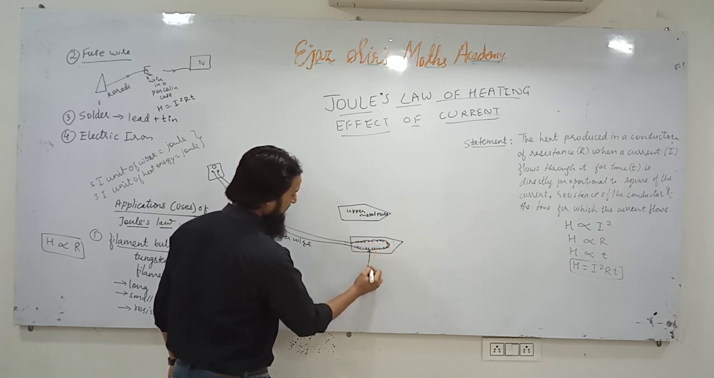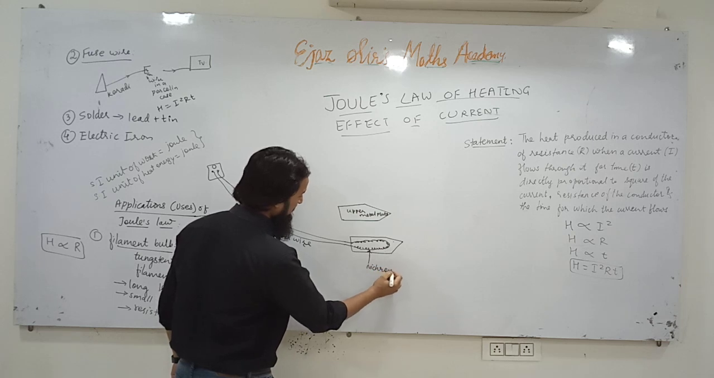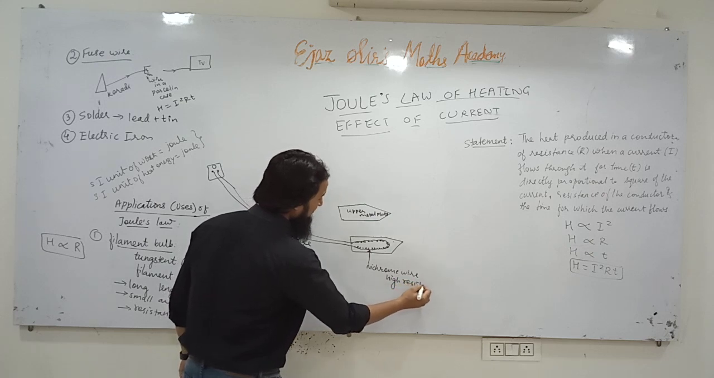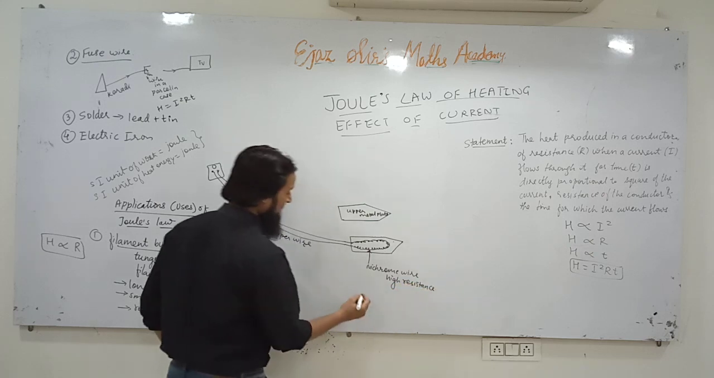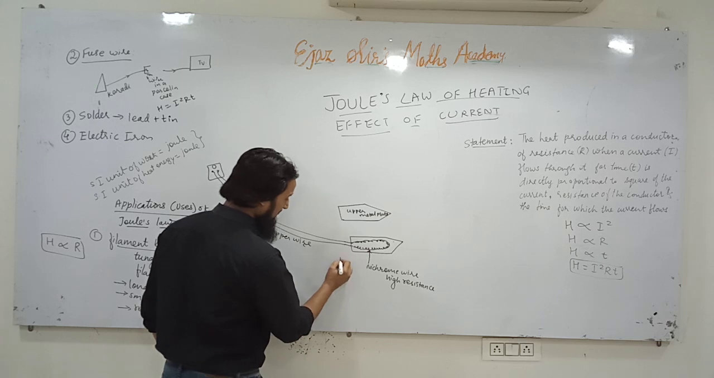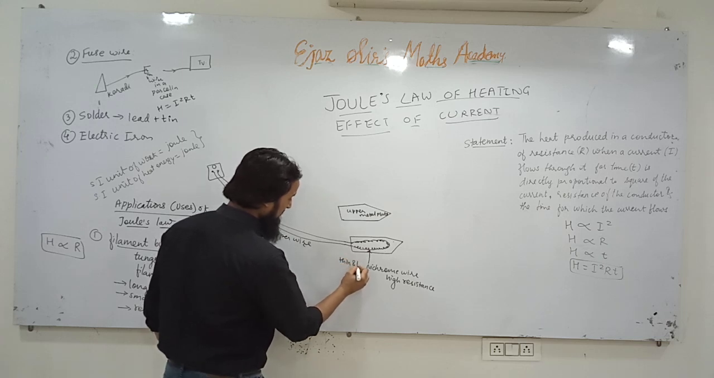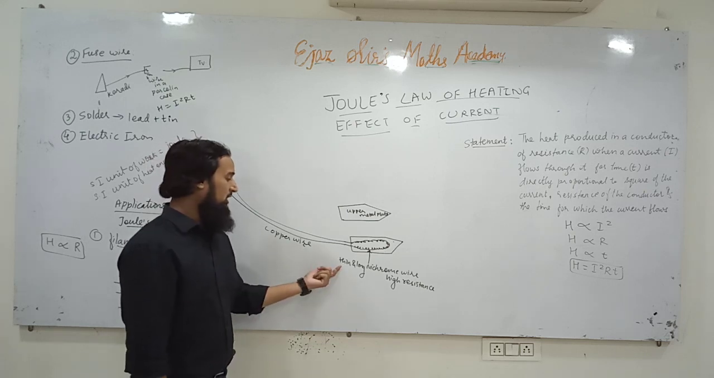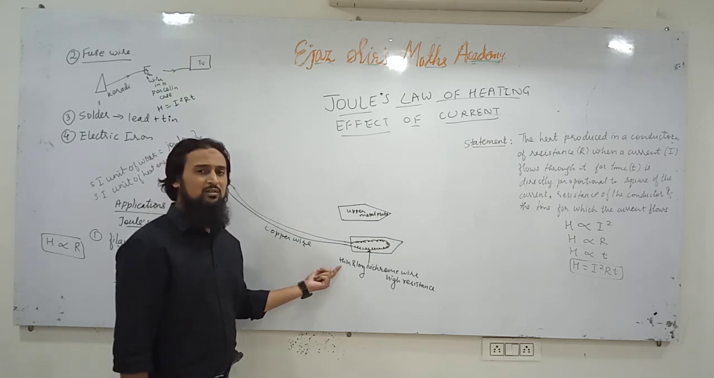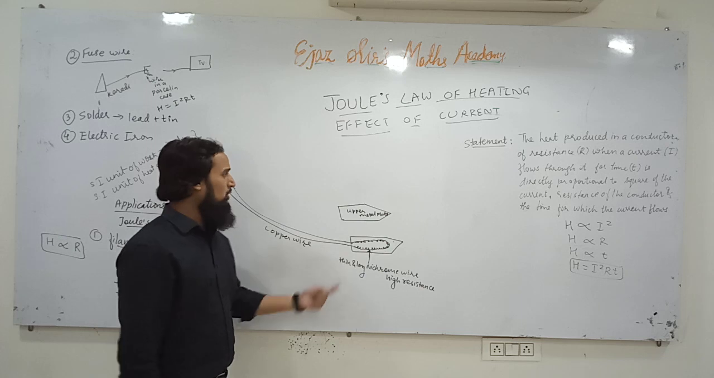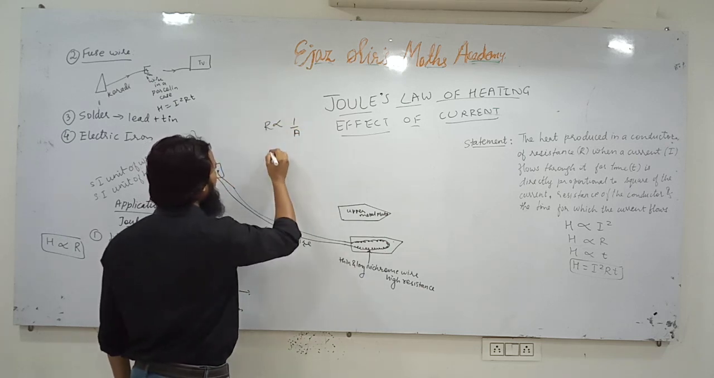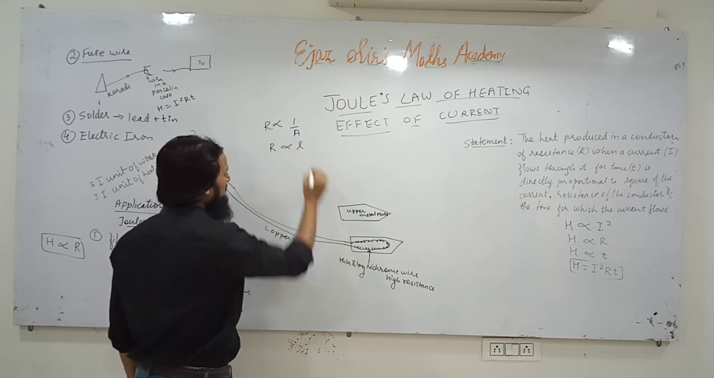This is nichrome wire here, and nichrome wire has high resistance. We know its resistivity is high. It is thin and long. Thin because its area of cross section will be small. Less area of cross section means resistance is more. We have already studied: resistance is inversely proportional to area of cross section, and resistance is directly proportional to length.